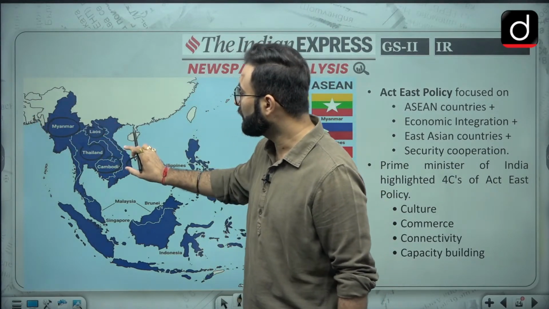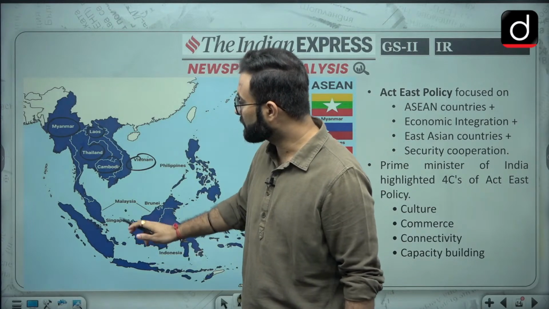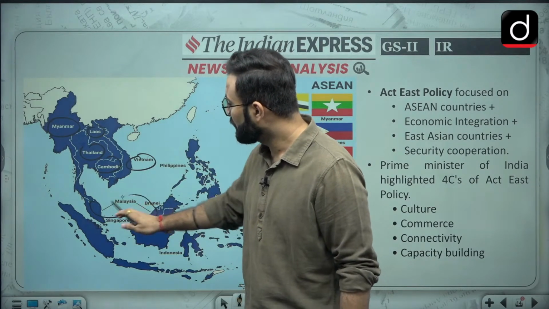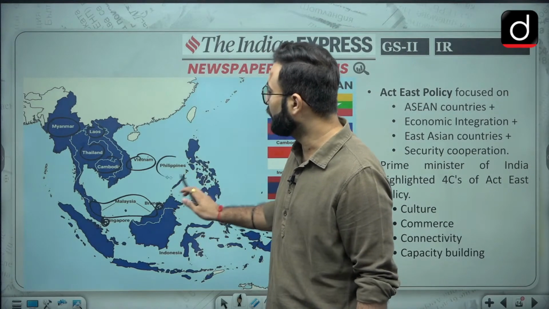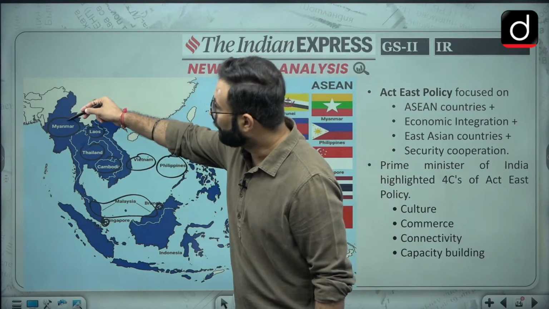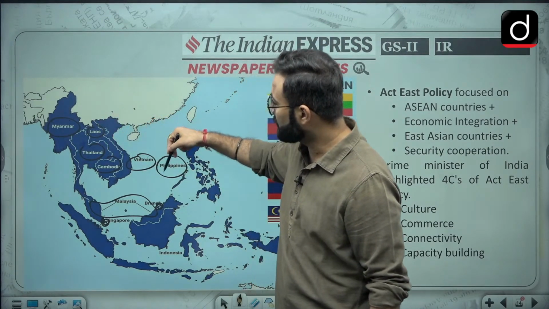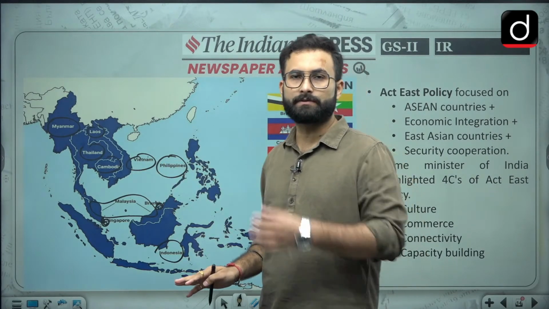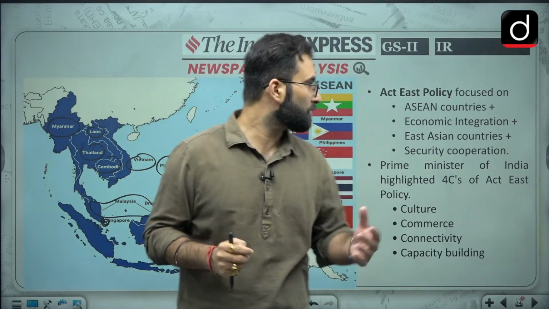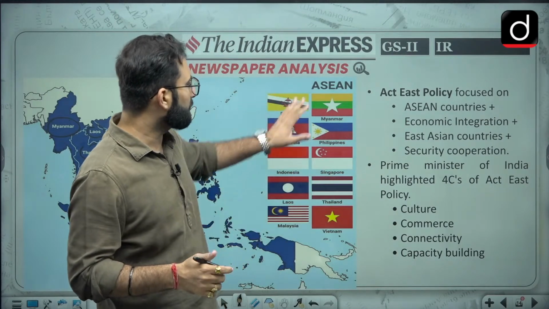Then coming a little bit south here, we have Malaysia, then Singapore, then Brunei over here, then Philippines. Here you can see 1, 2, 3, 4, 5, 6, 7, 8, 9 and Indonesia 10. These are the 10 countries which are part of your ASEAN. So these are the 10 countries which are given over here.